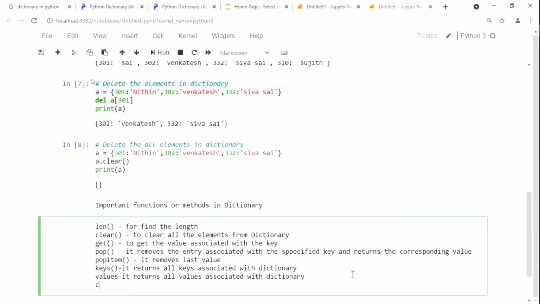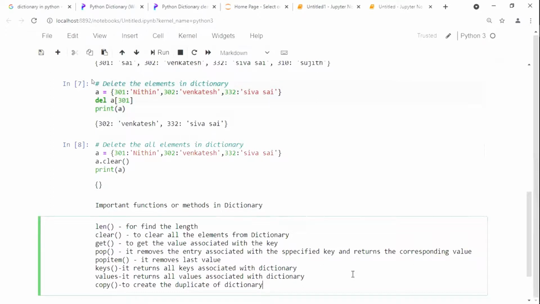Copy means to copy, that means to create the duplicate of your dictionary.